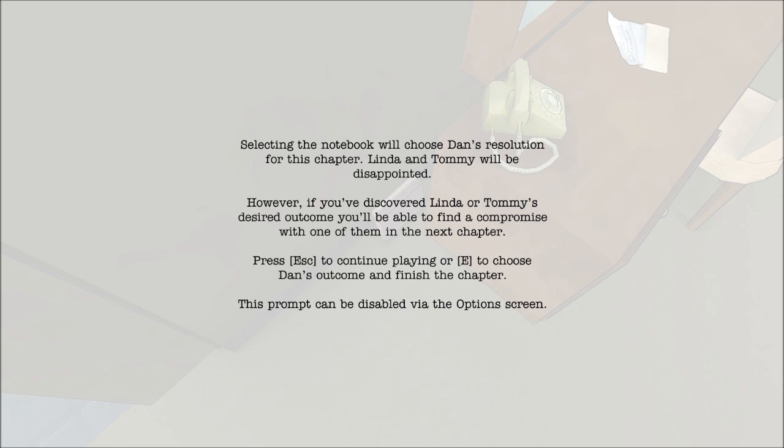Selecting the notebook will choose Dan's resolution for this chapter. Linda and Tommy will be disappointed. However, if you discover Linda or Tommy's desired outcome, you'll be able to find a compromise with one of them in the next chapter. Press escape to continue playing, or E to choose Dan's outcome and finish the chapter.